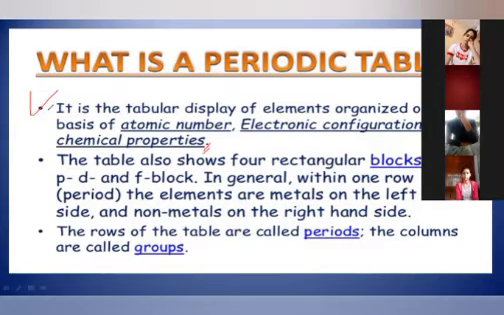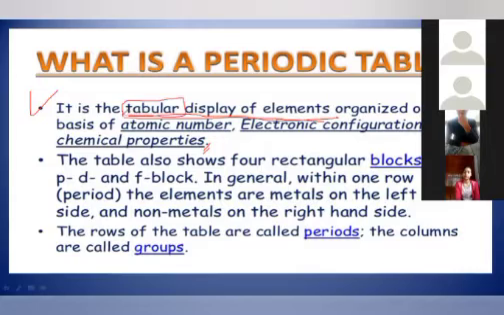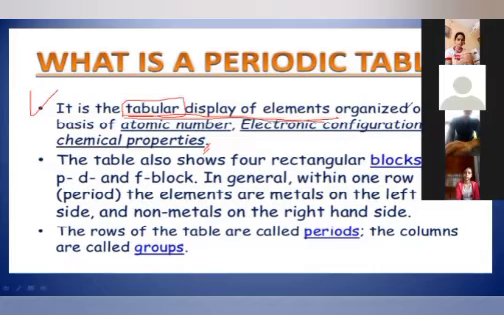So see what is there in the first paragraph. It is the tabular display of elements. This needs to be seen very seriously. It means that we are going to classify the elements in a table form, where elements are organized. How many elements did I tell just now, Deepika? Right now, how many elements have been discovered?